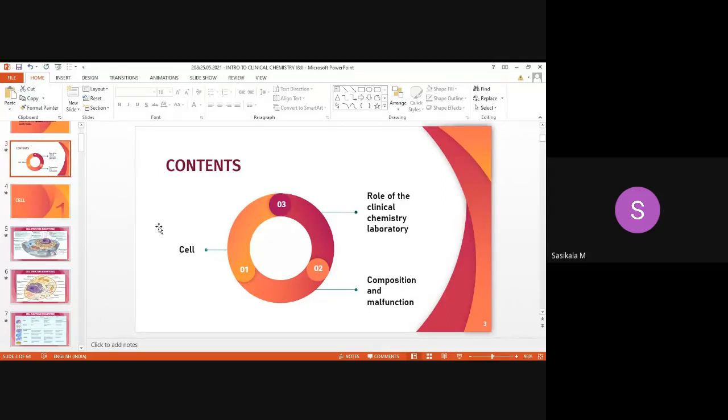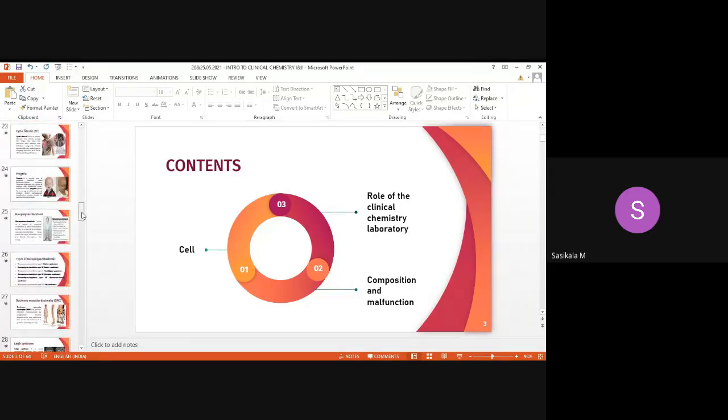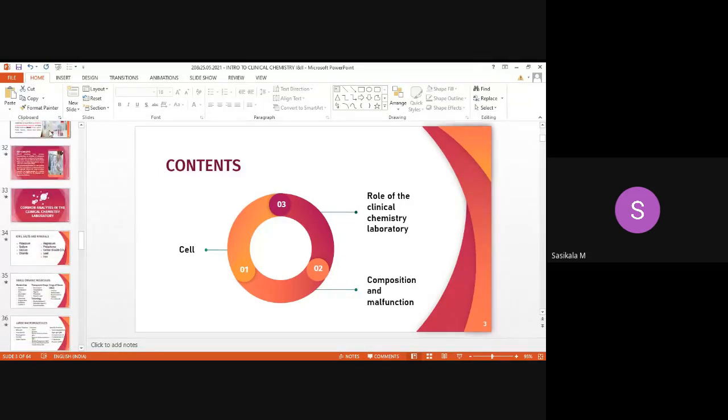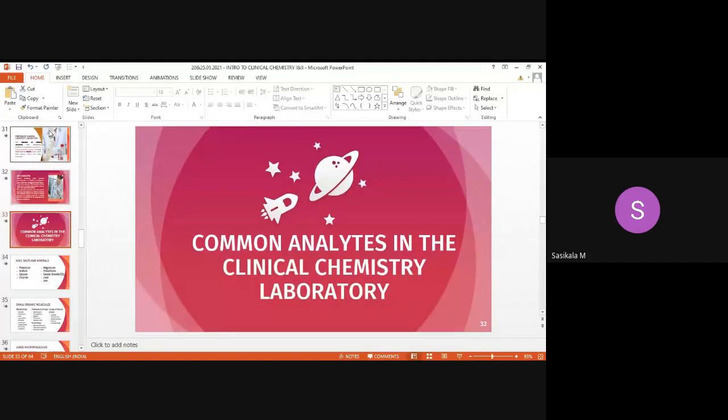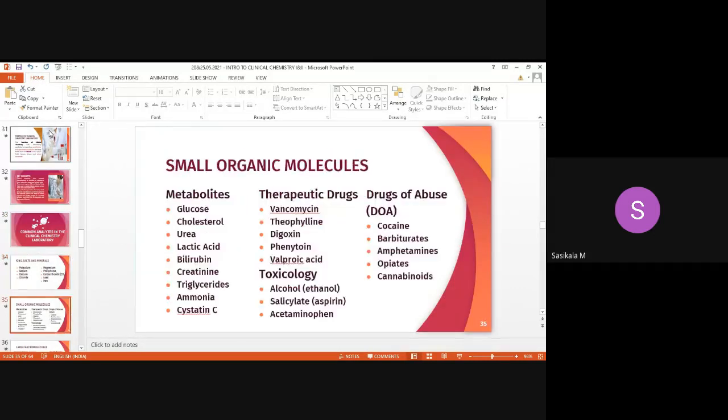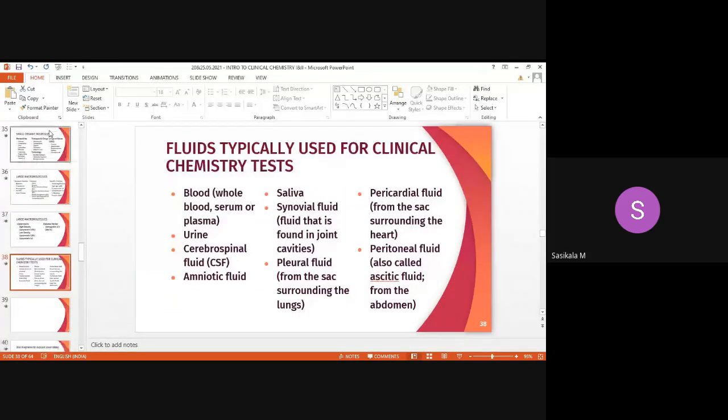Okay, so we have seen cell components and function, then composition and malfunction, and the role of the clinical chemistry laboratory. In the clinical chemistry laboratory, we have seen the purpose, the key concepts, then what common analytes are tested, and the different fluids analyzed.